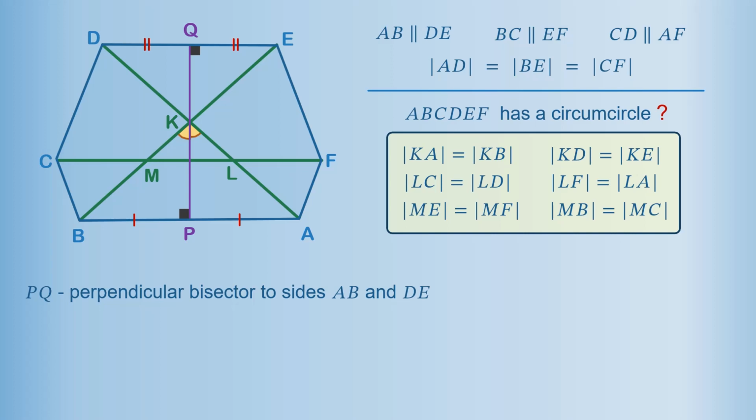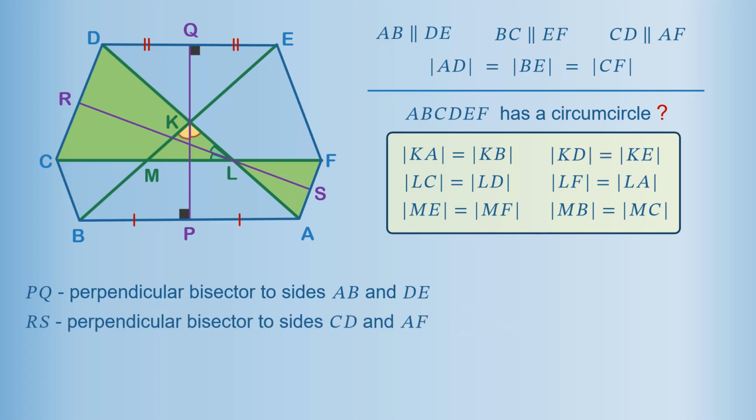Now let's draw the bisector of angle KLM, meeting side CD at point R. And let S be the point where the continuation of the bisector meets side AF. Using isosceles triangles DLC and ALF, we can prove that RS is the perpendicular bisector to sides CD and AF of the hexagon ABCDEF.